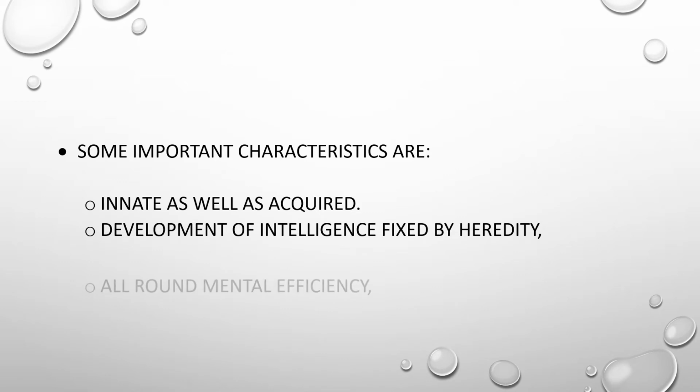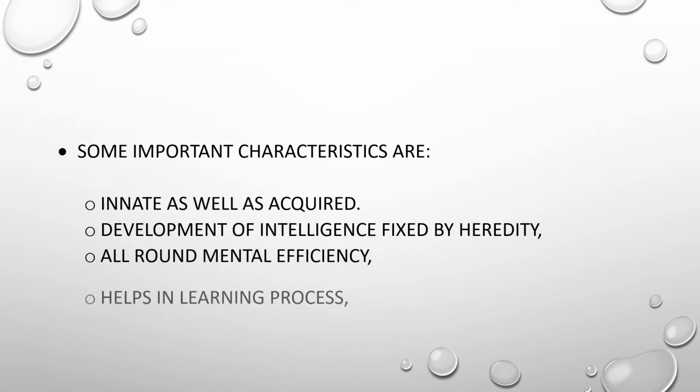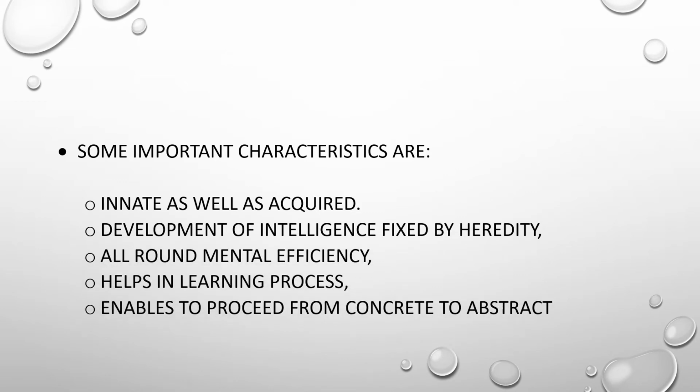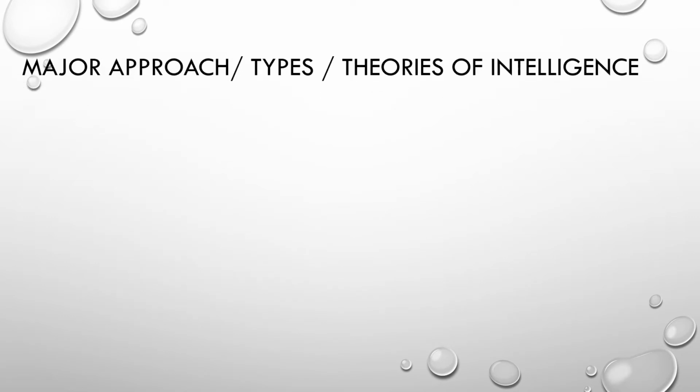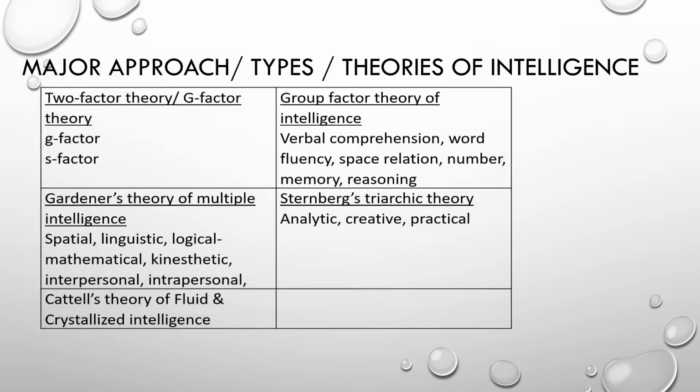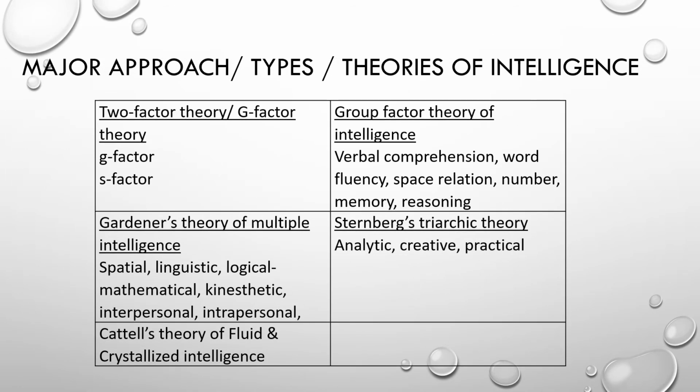Development of intelligence is fixed by heredity, all-round mental efficiency, helps in the learning process and enables one to proceed from concrete to abstract. Now the major approaches or types of theories of intelligence are the two-factor theory, group factor theory, Gardner's theory, Sternberg's theory, and Cattell's theory of fluid and crystallized intelligence.